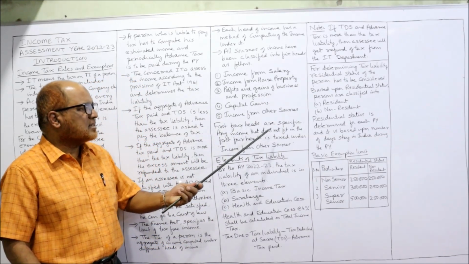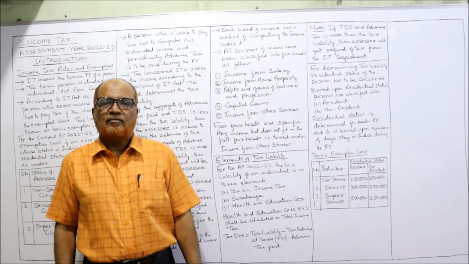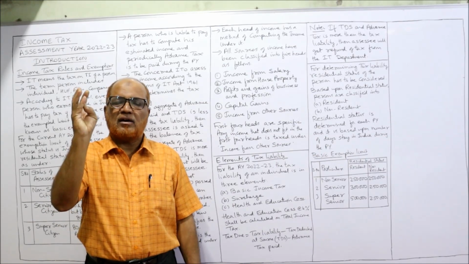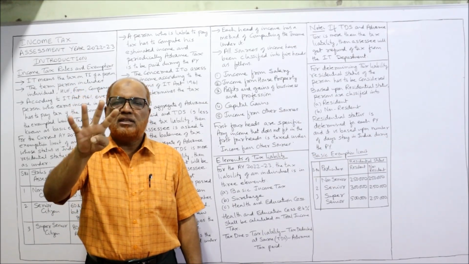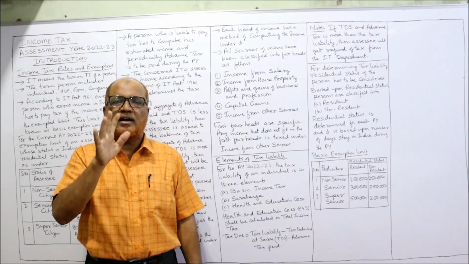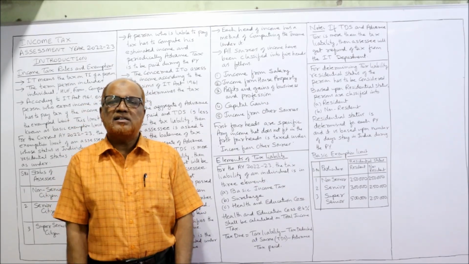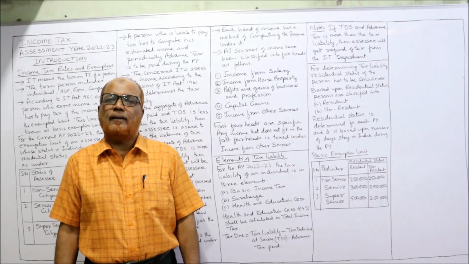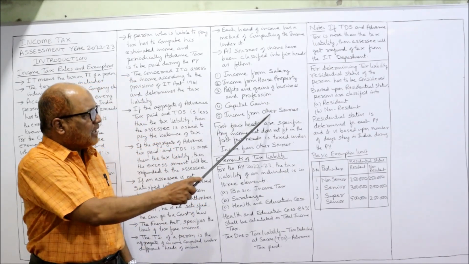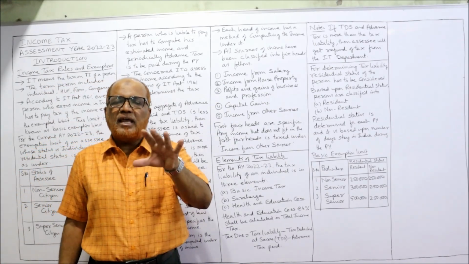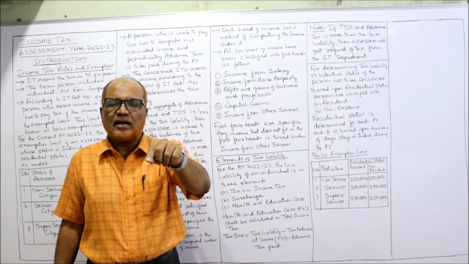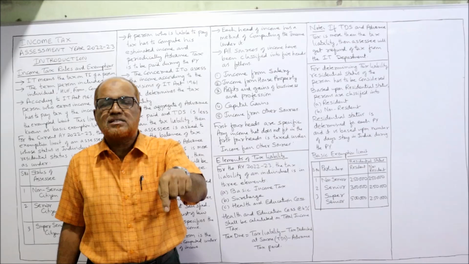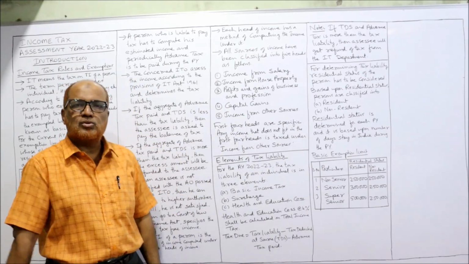Now the first 4 heads are specific heads: income from salary, income from house property, profits and gains of business or profession, and capital gain. These 4 heads are specific heads. And the 5th head is a residual head. The 5th head is income from other sources. That means if any income does not fit in the first 4 heads, the Income Tax Act says that income is taxable under income from other sources.